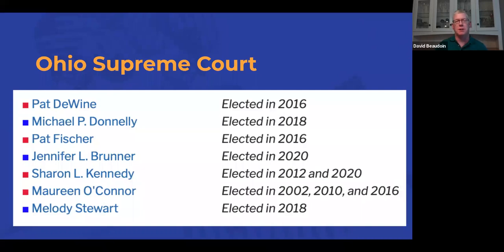And according to an analysis by Bolts magazine, Ohio is one of 4 states where the partisan balance of the state's highest court could change as a result of this year's elections, the other ones being Illinois, Michigan, and North Carolina. So there will undoubtedly be a lot of focus on these races. And from what I've seen in recent polling, these Ohio races in particular will be very, very close.